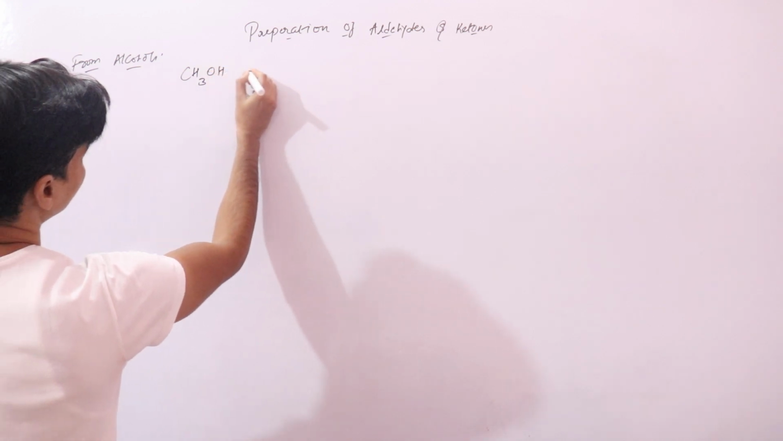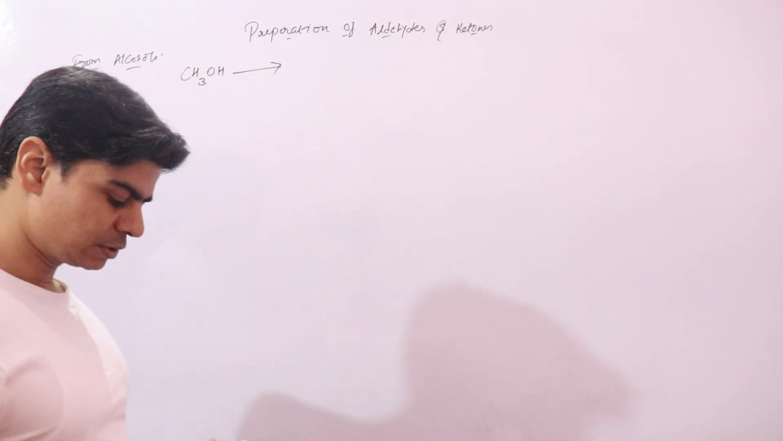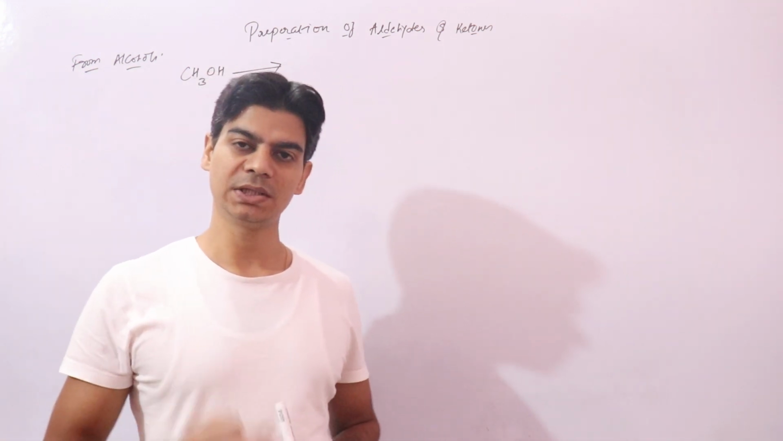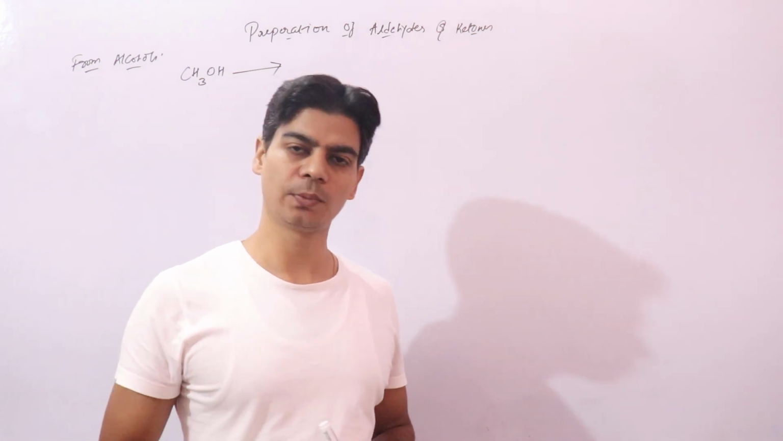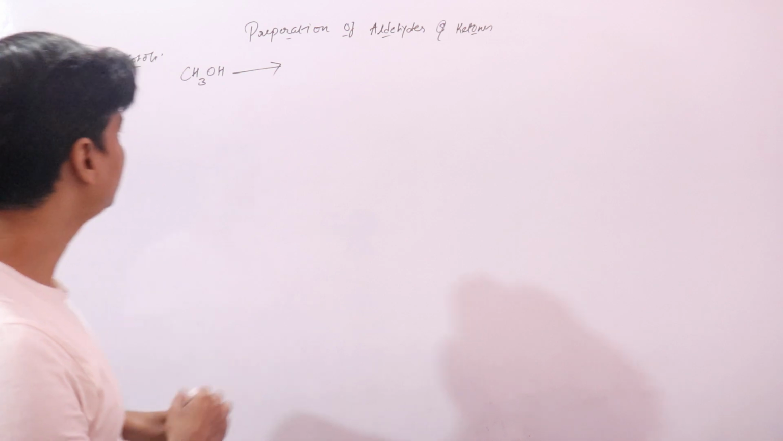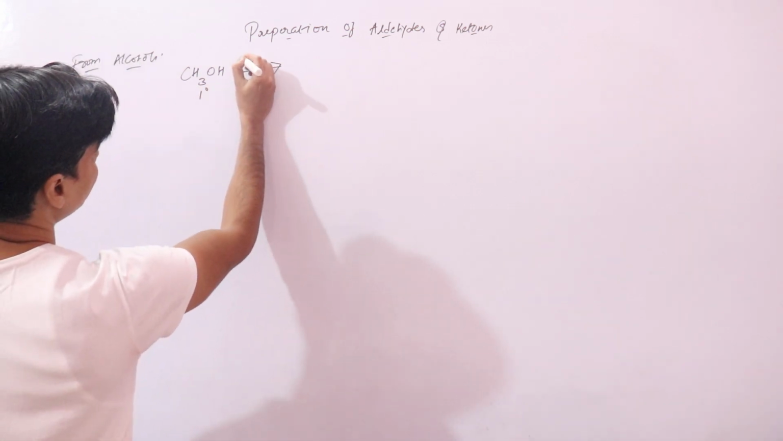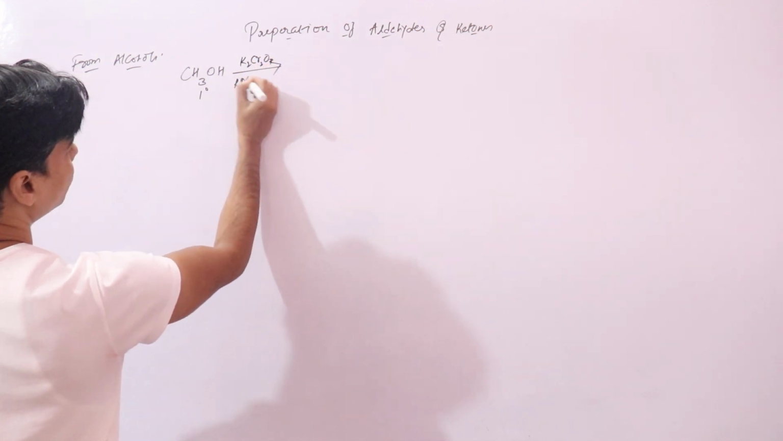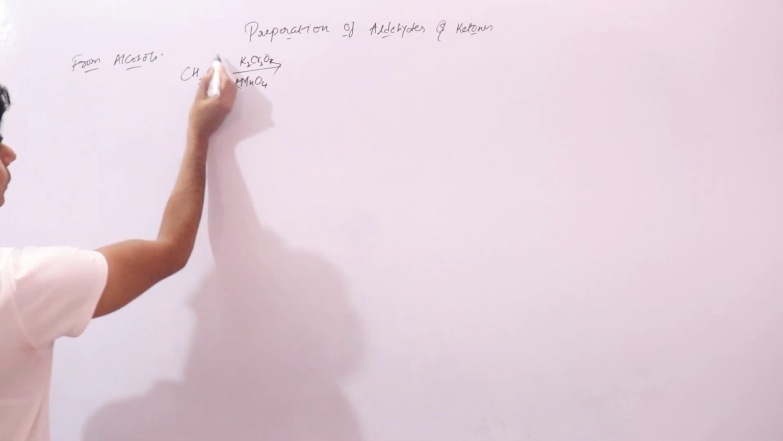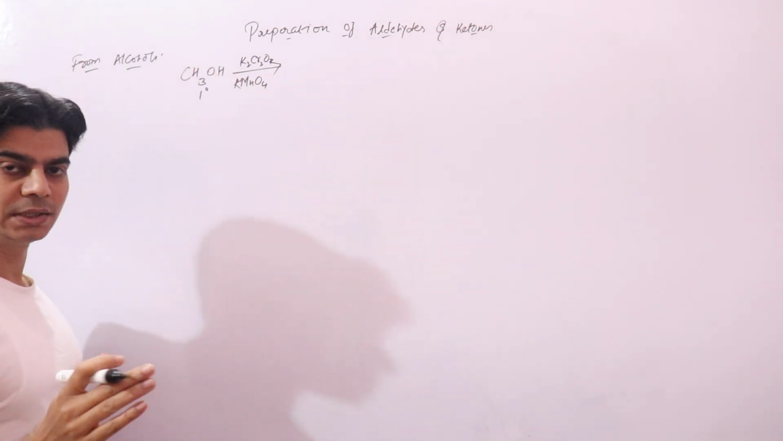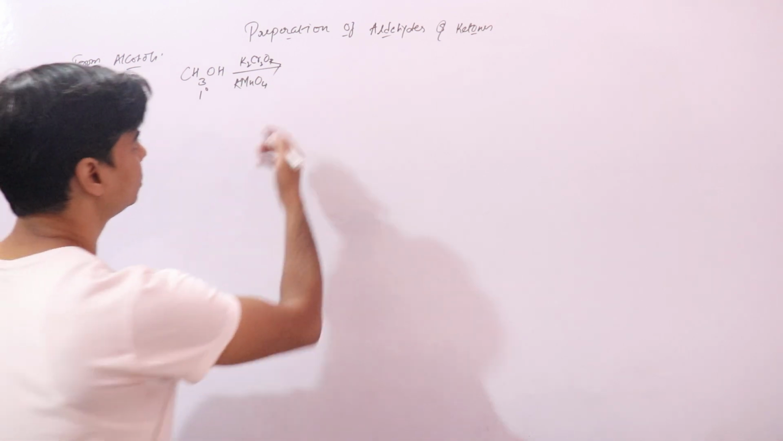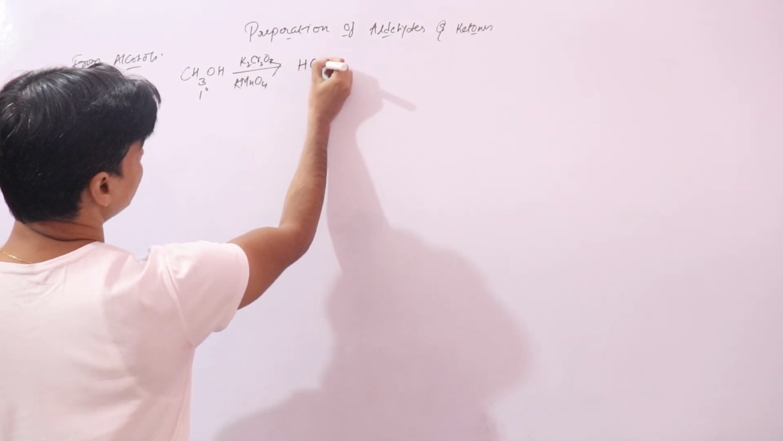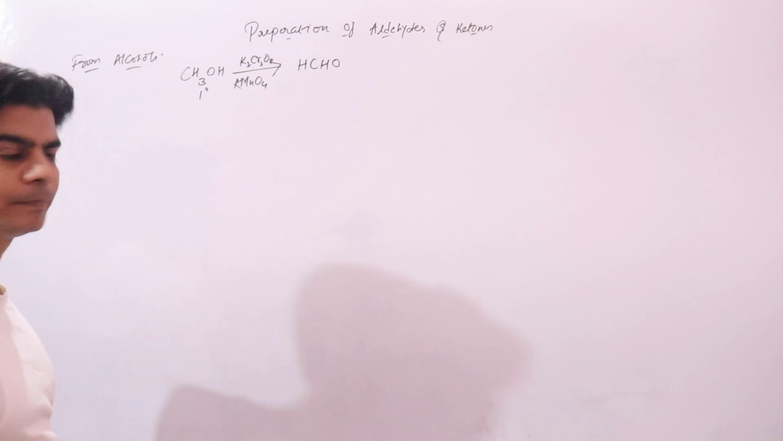So CH3OH, in presence of oxidizing agents like acidified potassium dichromate, or acidified KMnO4, or alkaline or aqueous KMnO4. This 1-degree alcohol, methanol, in presence of acidified K2Cr2O7 or alkaline KMnO4, would be oxidized. When we say oxidized, the number of hydrogen atoms would be reducing. You can remember it that way. So it will form HCHO, this is your formaldehyde.